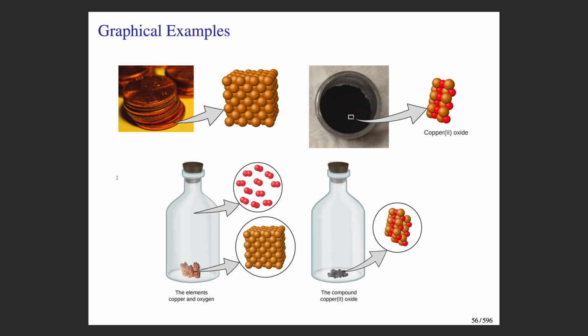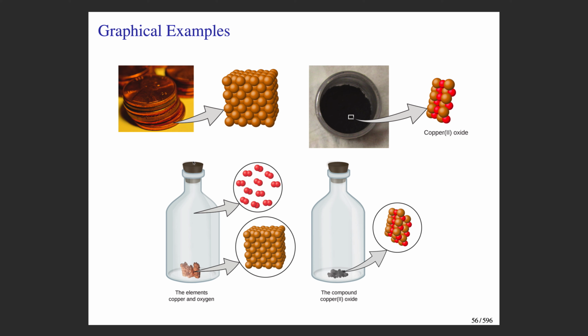Here are just some graphical examples of what we're talking about. So, for example, the copper in pennies. Copper is an element, and copper would consist of atoms of copper. All copper atoms are identical, and they all have the same properties. For example, all copper atoms have the same mass, at least according to Dalton's theory.